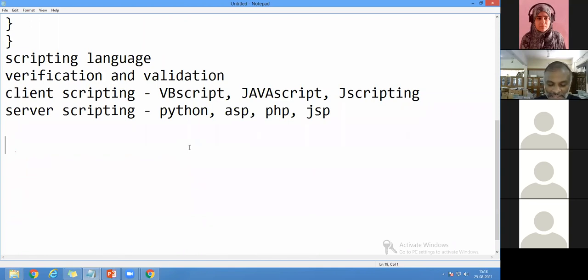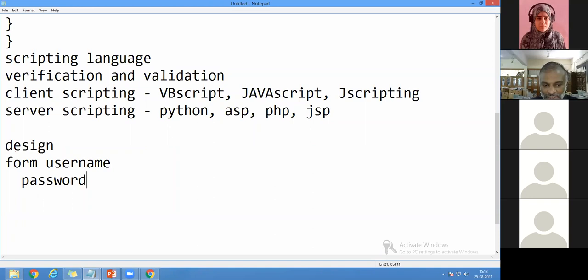Now what happened? Consider that I am designing a form, an HTML form. Very important. When you come to an AngularJS webinar, if you do not know how to design a form or table or a basic HTML tag, it is somewhat difficult to understand the AngularJS concepts. So that is what I am coming to here. Consider that I'm going to design a form. It consists of username and password. Consider that I'm not designing it, I'm just saying that it consists of username and password. So this is one stage. Consider that this is stage one.